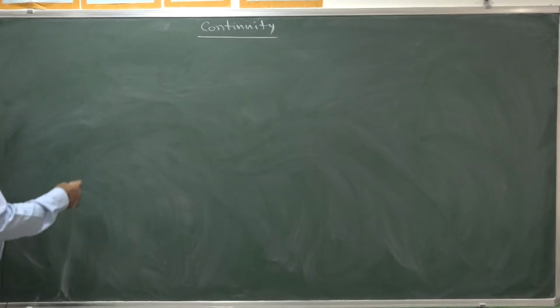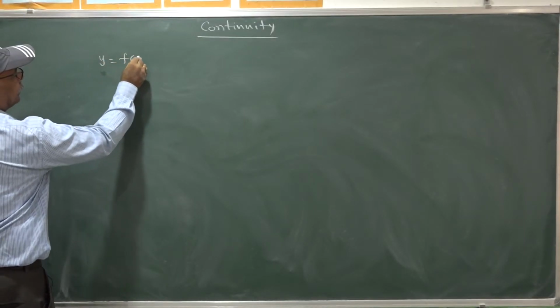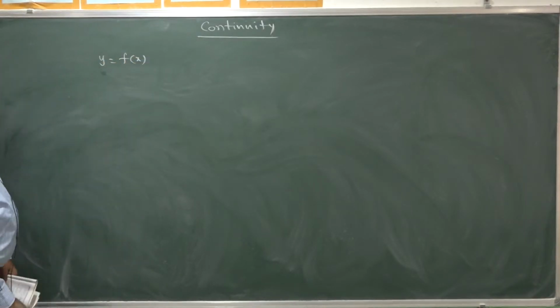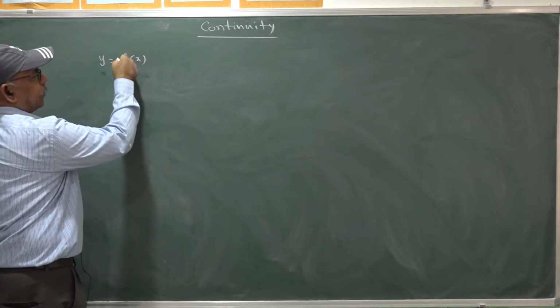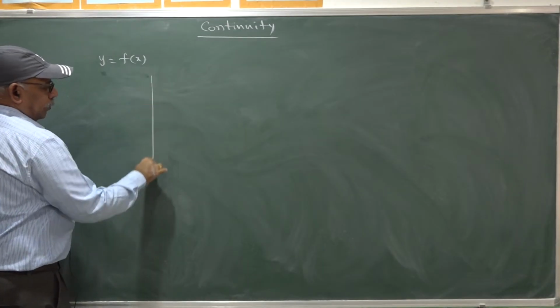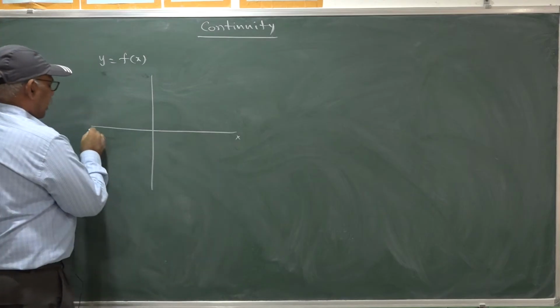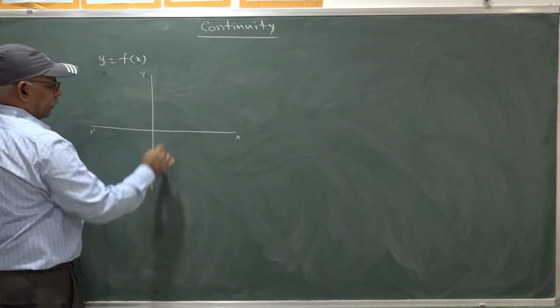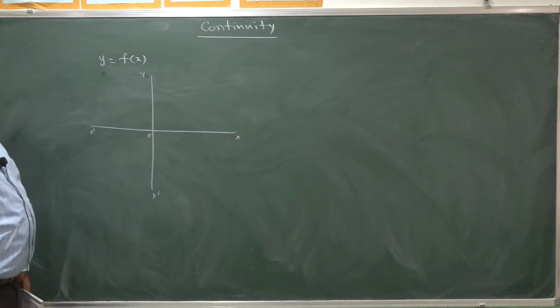Continuity means, if y equal to f(x) be the given real function, real function means x is real and f(x) is also real. Suppose you draw the graph of the function.